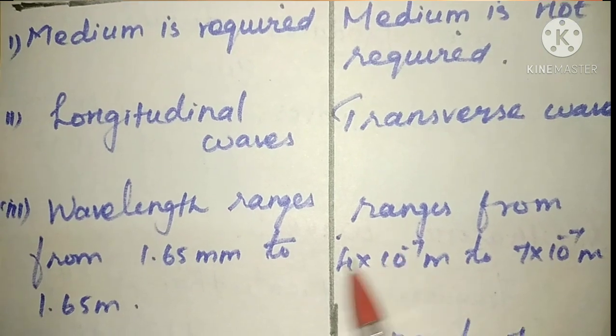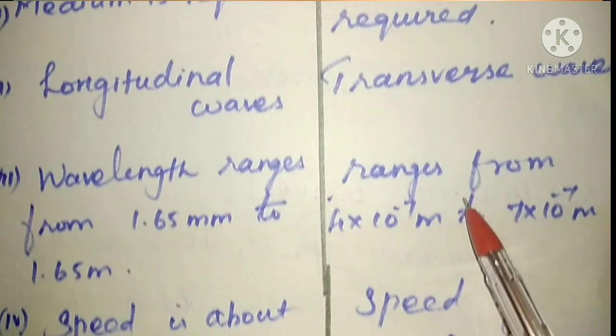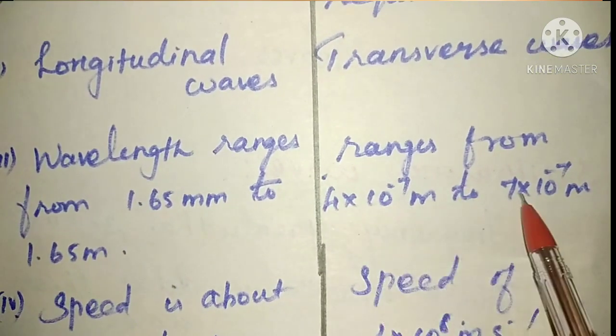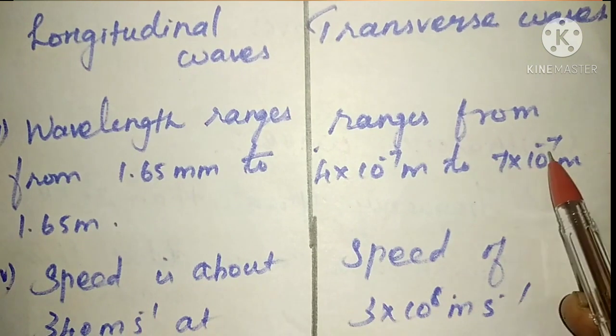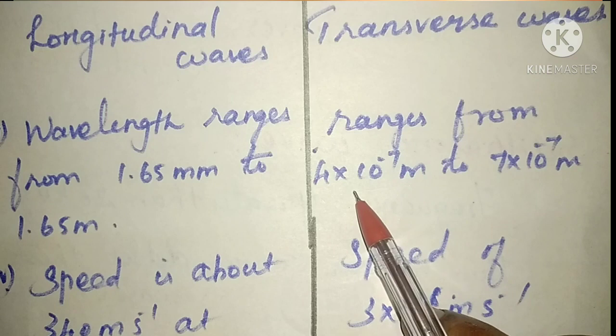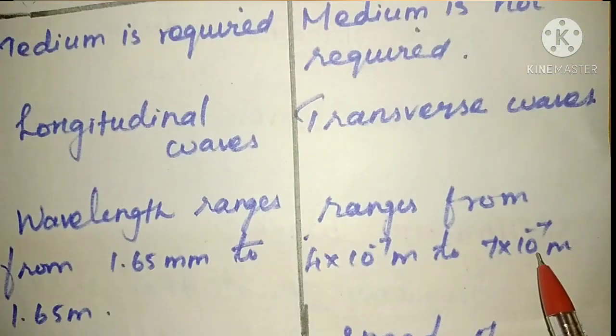The wavelength of sound ranges from 1.65 millimeter to 1.65 meter. But for light waves, the wavelength range is 4 × 10^-7 meter to 7 × 10^-7 meter.